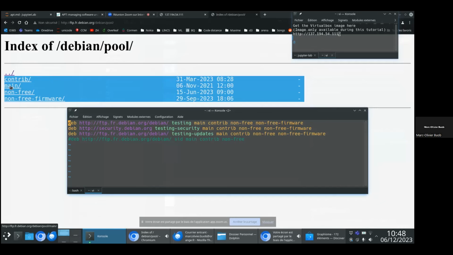And so, for example, if you require proprietary packages, for example, for the firmware of your Wi-Fi card or for the NVIDIA drivers, if you want fast GPU acceleration, you will need to add those repositories to have access to those packages. So that's why it's important to know what is inside this file. So now let's visit what is inside one of these directories.